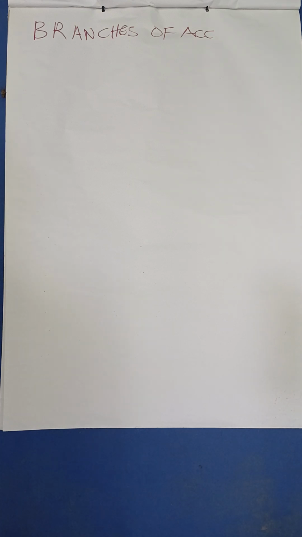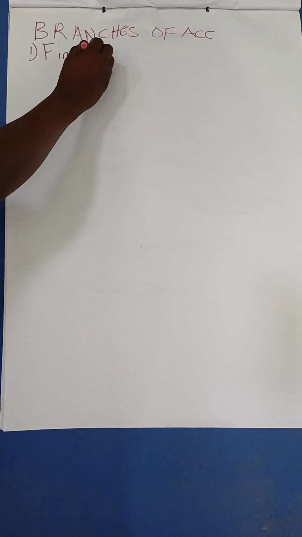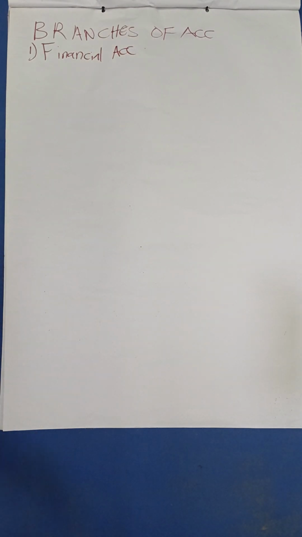One, we have financial accounting, which is actually the backbone of accounting, which we are going to look into. Here is the way we are going to identify information, record information, summarize information, and even prepare books of accounts, come up with the final accounts, and name them. So financial accounting is one of the branches. We'll be looking into it.